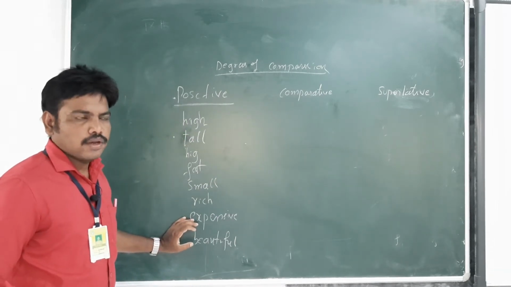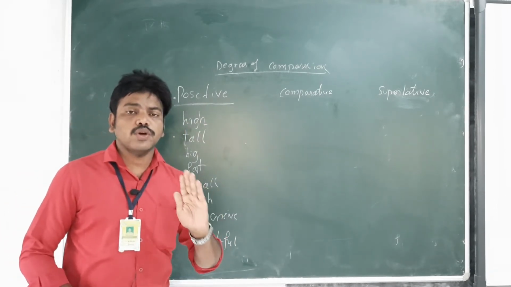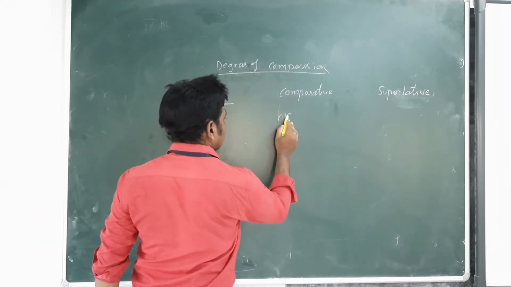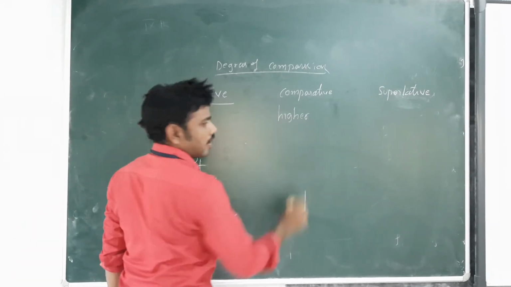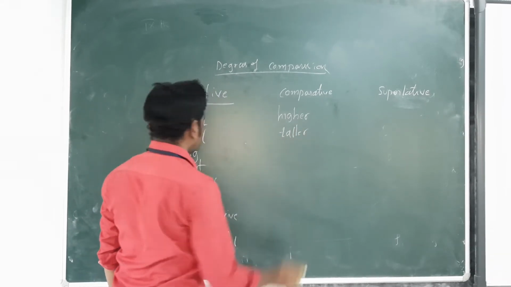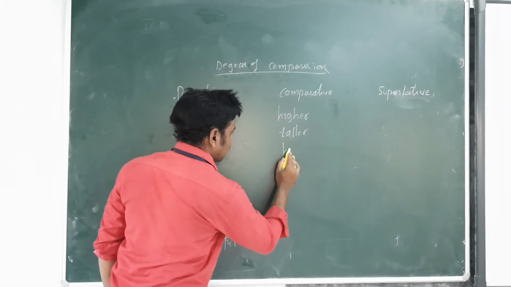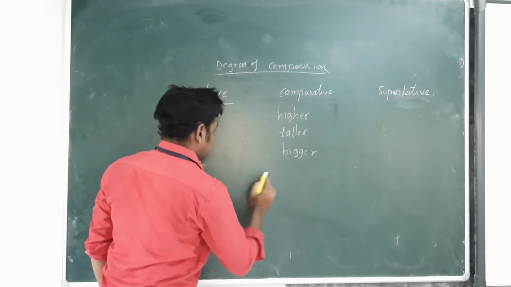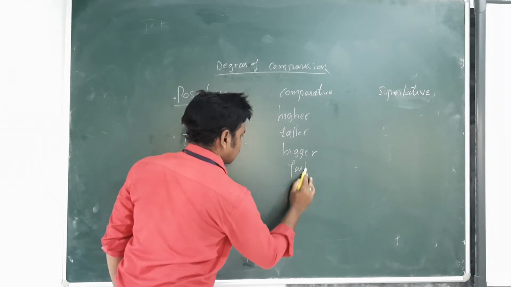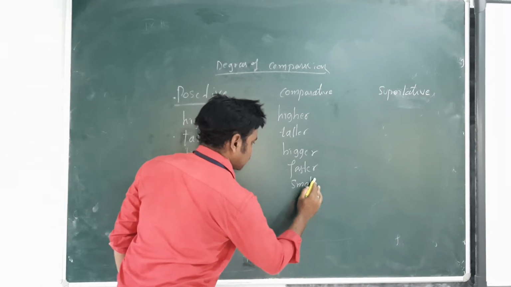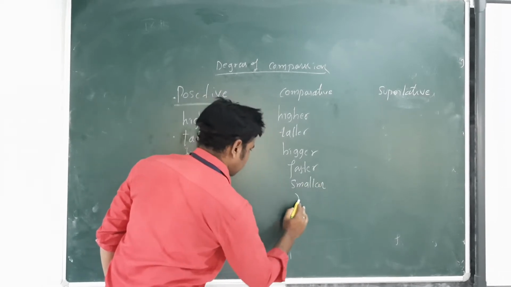Next, when we compare to others, here you can write higher, taller, bigger, next faster, smaller, richer.